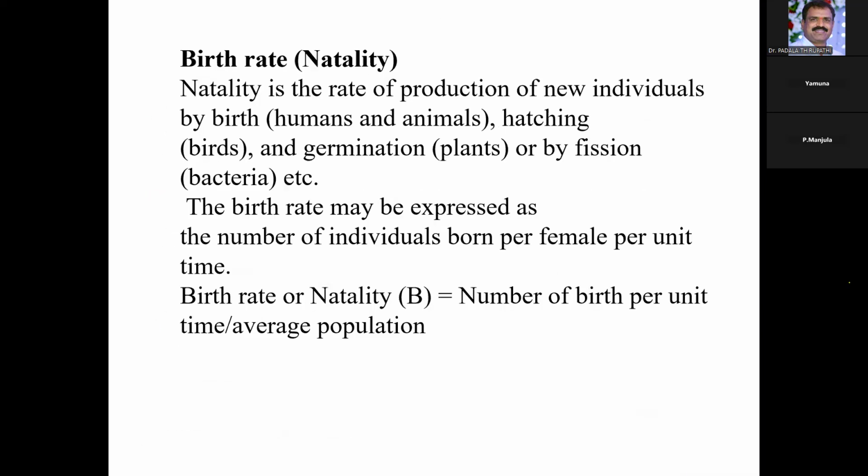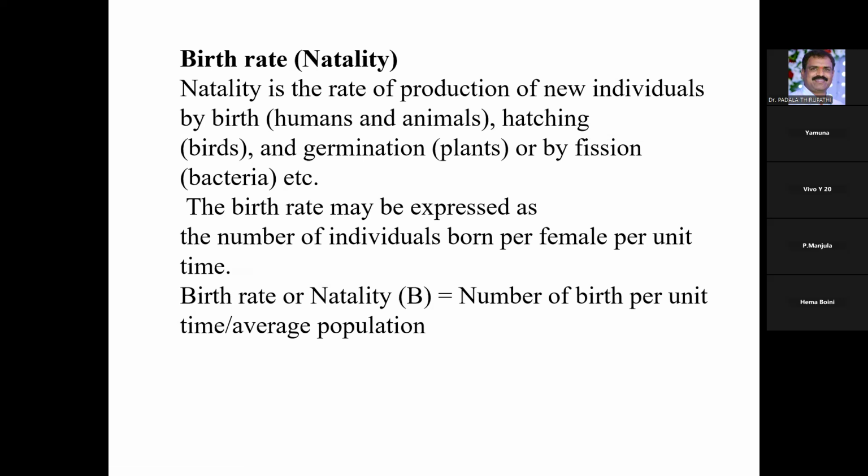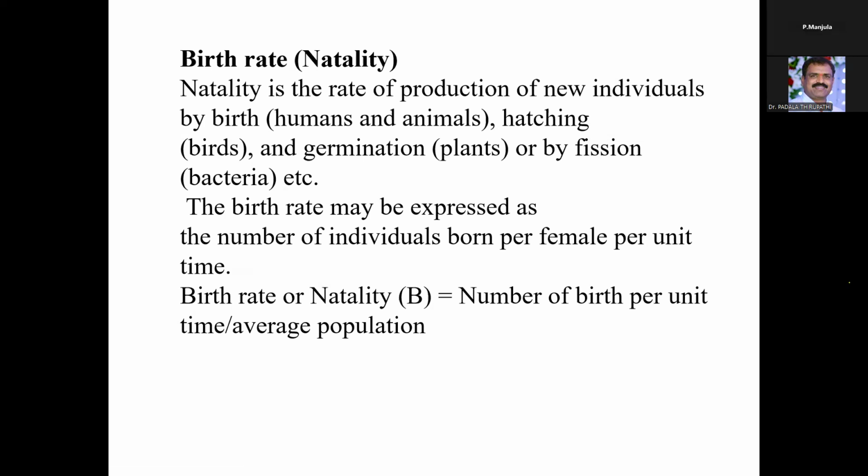Here there are also some factors which influence the birth rate. Natality is the rate of production of new individuals by birth, mainly in humans and animals, whereas hatching generally takes place in birds, and germination takes place in plants or by fission in bacteria.